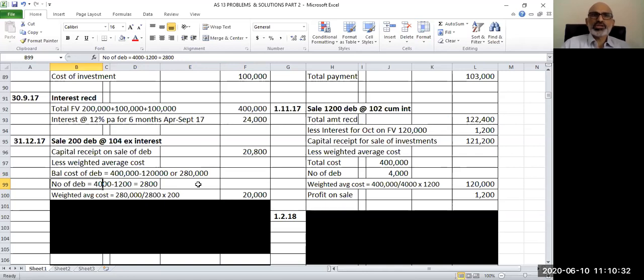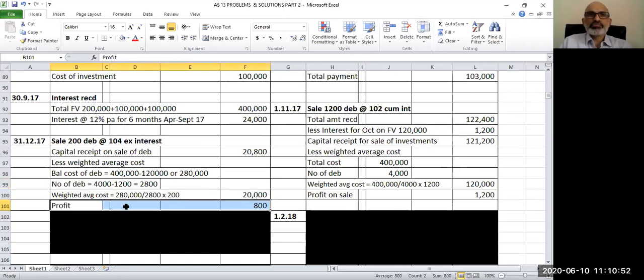So weighted average cost is 2,80,000, the cost of debentures, divided by 2,800, the number of debentures, into 200, the number of debentures which are sold at this point in time. With this formula, your weighted average cost is 20,000 rupees. Now you can find out the profit or loss.